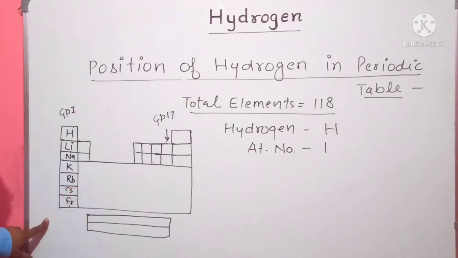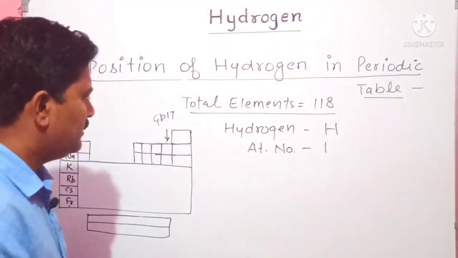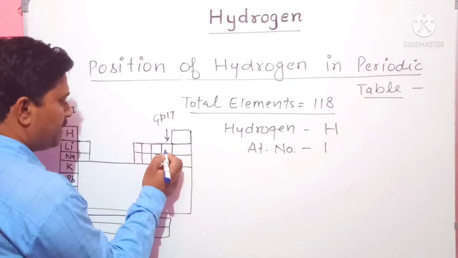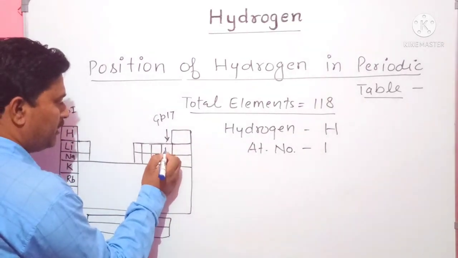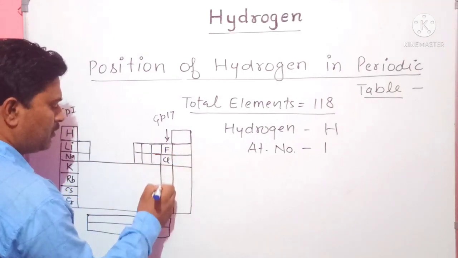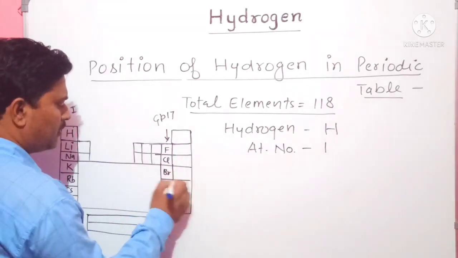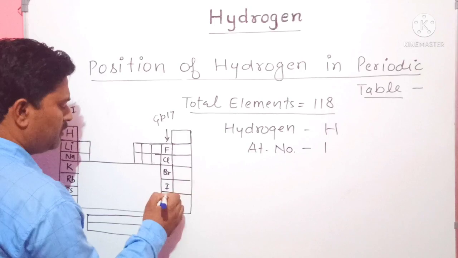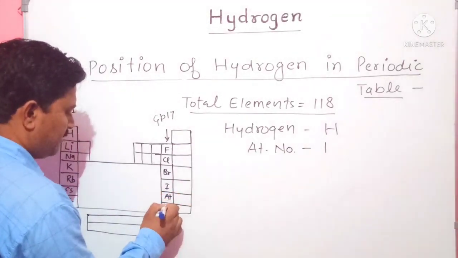Similarly, the elements present in group 17 are fluorine, chlorine, bromine, iodine, astatine, and the last one is tennessine.